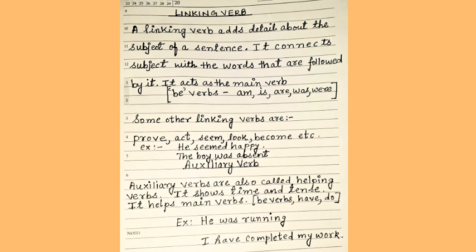Some examples, he was running. Here, was is the auxiliary verb which is helping the main verb running to complete its meaning. Next, I have completed my work. Again, we see here that have is the auxiliary verb which is helping the main verb completed to complete the meaning of this